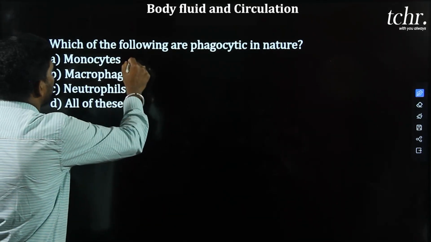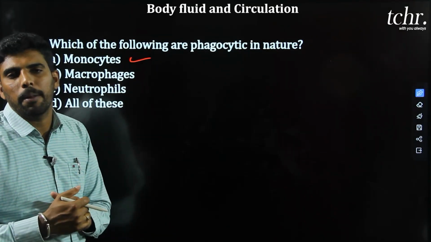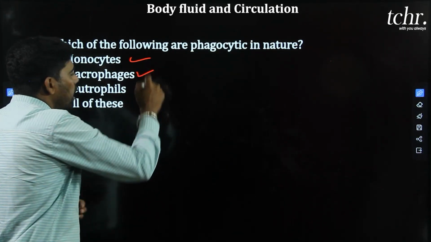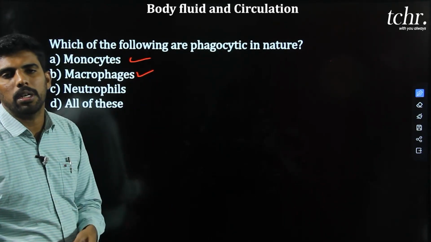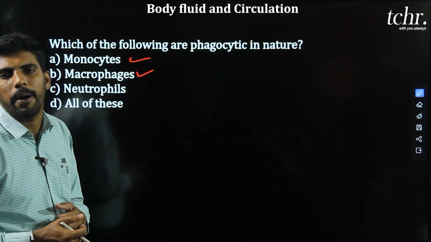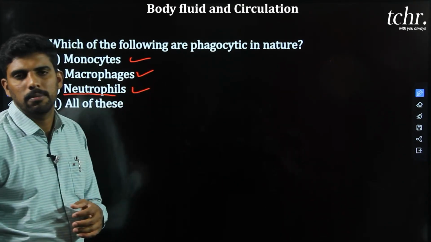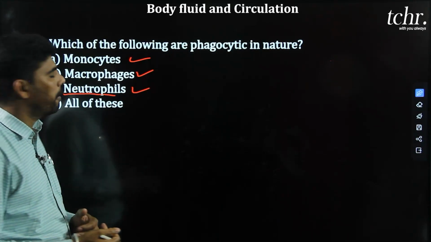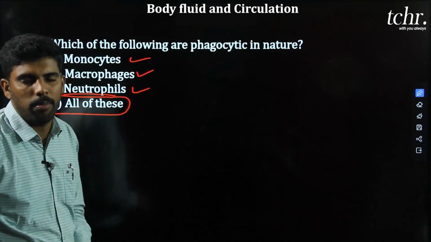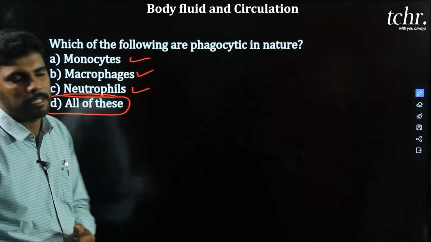Monocytes are also a type of WBC and they engulf the foreign particles. Macrophages are also a type of WBC, present in tissues, and they show the same function, engulfing the foreign particles or pathogen. The neutrophils are also called natural killers. They also show phagocytic property. Answer: all of these. All three are types of WBC and show the same phagocytic nature of defense.